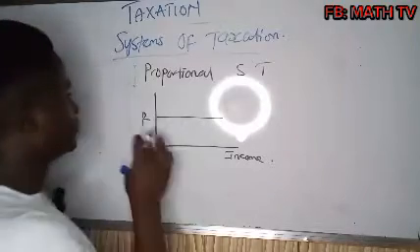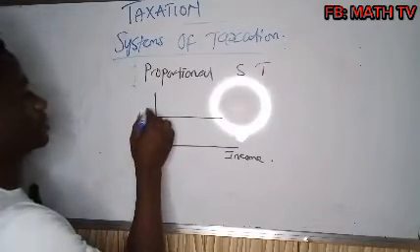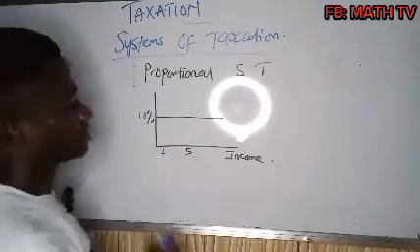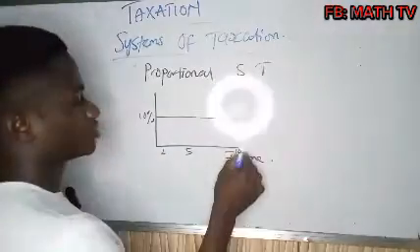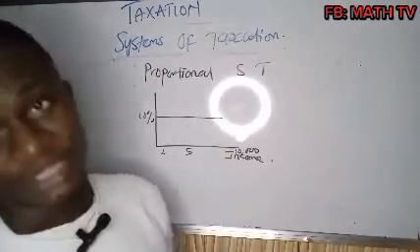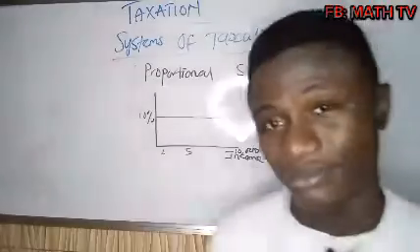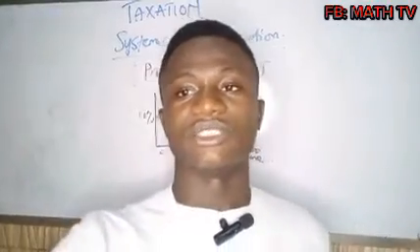So if the rate is 10%, if you are receiving $2, it's 10%. If you are receiving $5, it's 10%. If you are receiving $10,000, it's 10%. So that is a proportional system of taxation. So let's look at the third one.